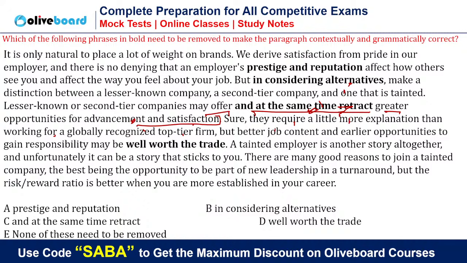Sure, they require a little more explanation than working for a globally recognized top tier firm, but better job content and earlier opportunities to gain responsibility may be well worth the trade. So, the author is not saying that you cannot consider a second tier company. If your role is good, if you are satisfied with your job, even a second tier company will make sense. This is not required at all. So, the answer will be C.